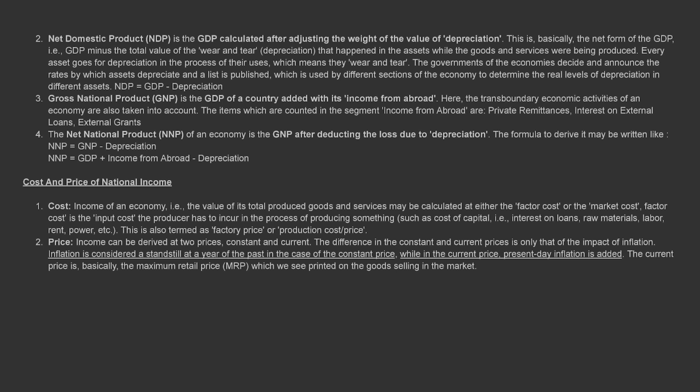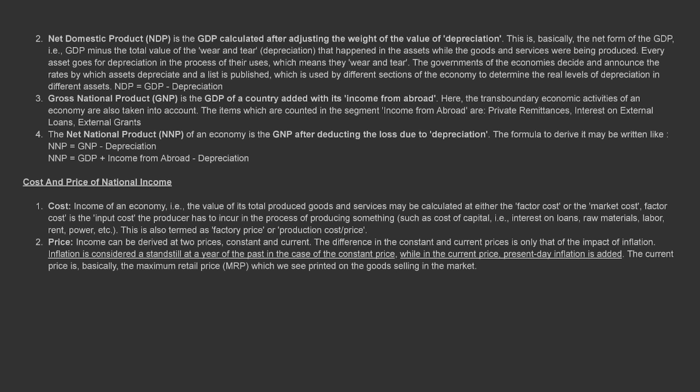Cost and price of national income. 1. Cost. Income of an economy, i.e., the value of its total produced goods and services may be calculated at either the factor cost or the market cost. Factor cost is the input cost the producer has to incur in the process of producing something, such as cost of capital, i.e., interest on loans, raw materials, labor, rent, power, etc. This is also termed as factory price or production cost price.